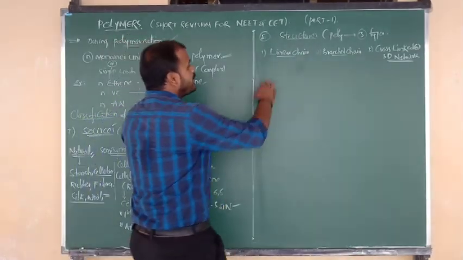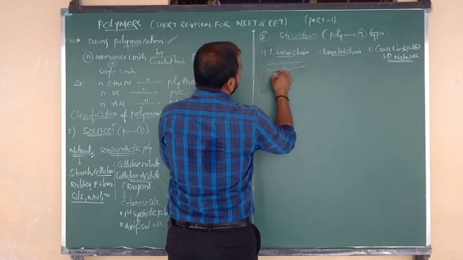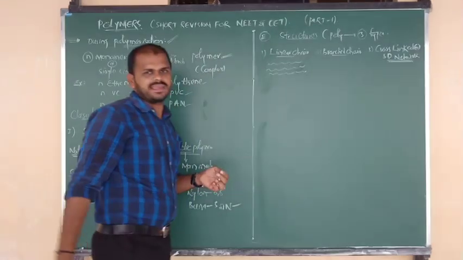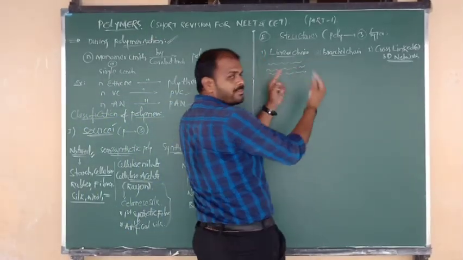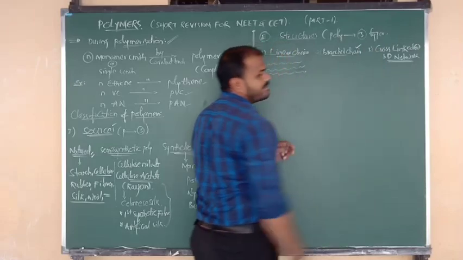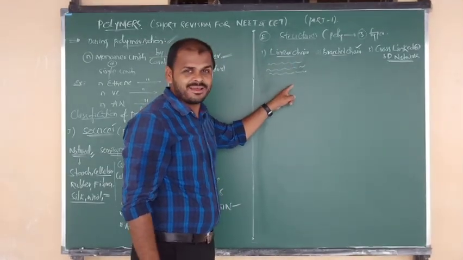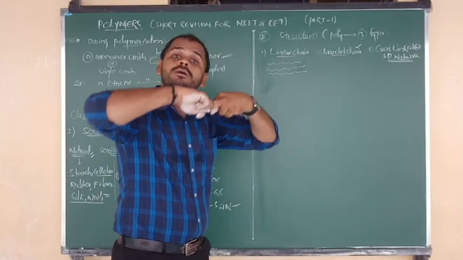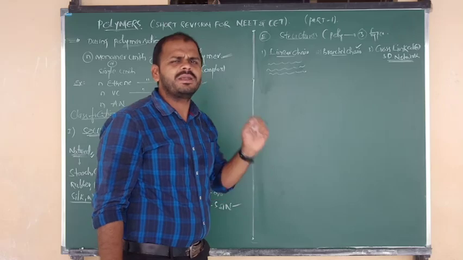In linear chain polymers, simply we can see a number of linear and straight chains. If in that chain they have some branches, that is called branched chain polymers. And if two polymer chains are joined by two or more cross links, that is the 3D network polymer. A little bit of difference will be there.